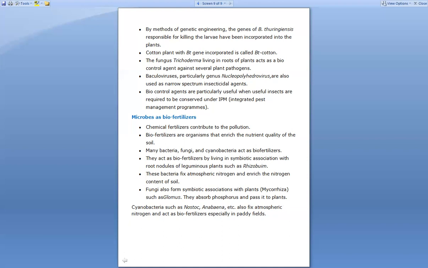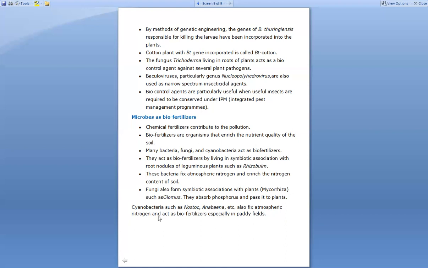Again, some minerals are very important for the plants, and one of them is phosphorus. So what this glomus does is absorb the phosphorus and provide it to the plants. So this is about the fungi, that with the help of the mycorrhiza, that is glomus, they absorb the phosphorus and it is provided to the plants.